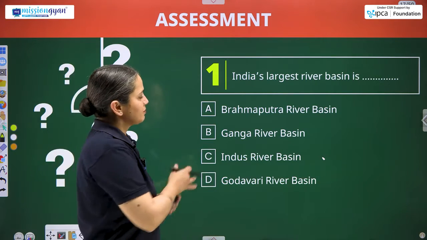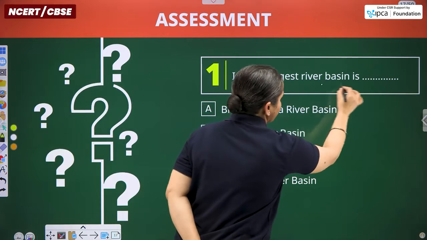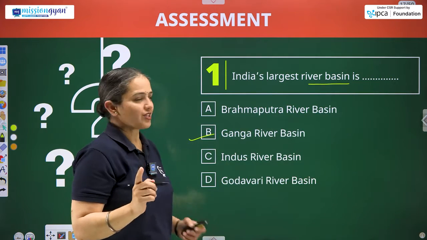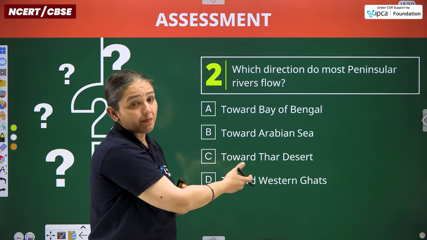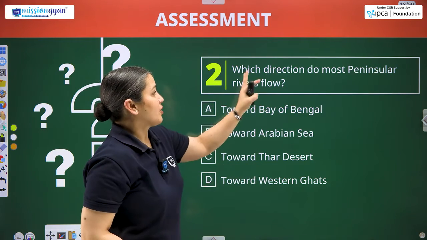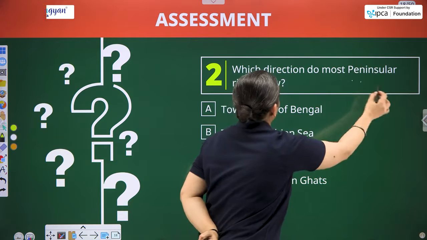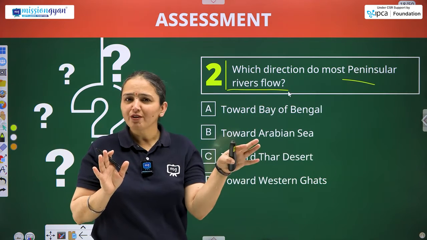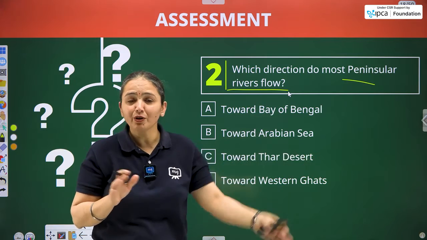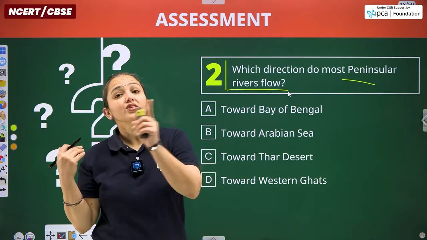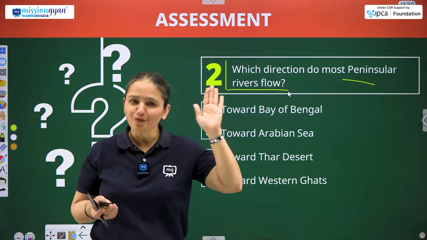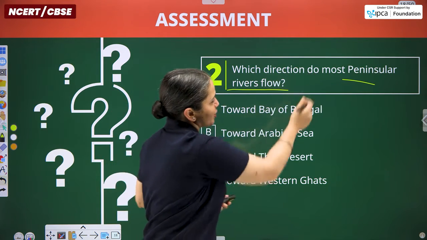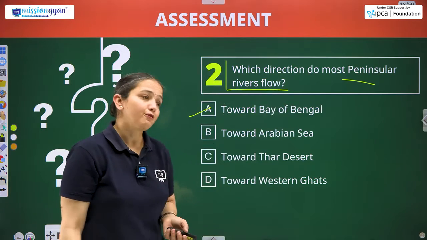Here is the first one. India's largest river basin is the Ganga river basin. We have all the information in our class, whatever we have written on my left side. Second question, which direction do most peninsular rivers flow? Most means major 6. So 4 are flowing in one direction, that is towards the Bay of Bengal, and 2 are flowing in the opposite direction, that is towards the Arabian Sea. So the majority vote goes for 4. So our answer will be towards the Bay of Bengal, because we are talking about most peninsular rivers.